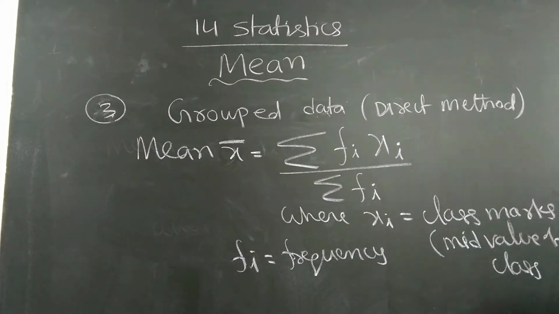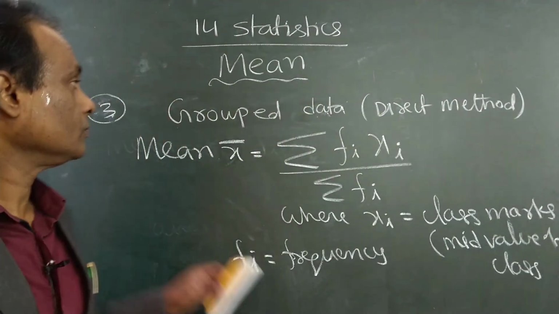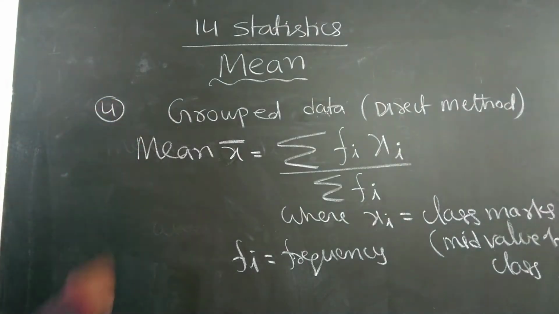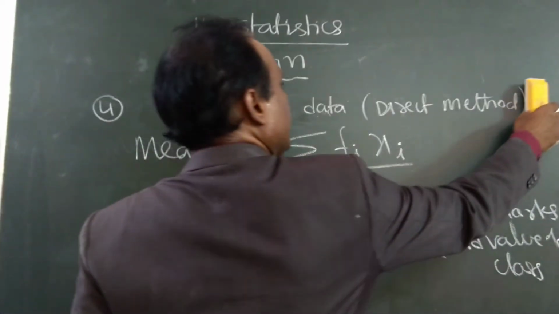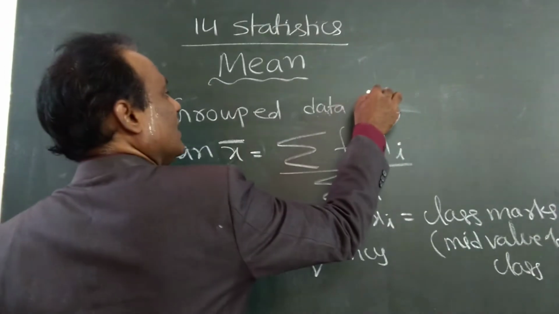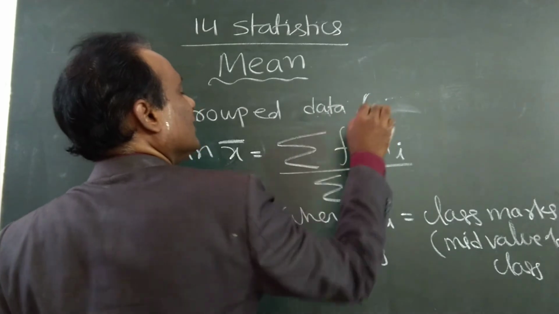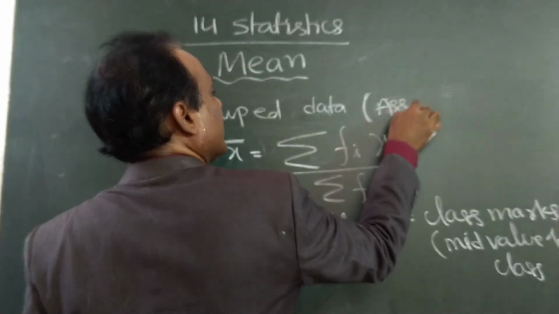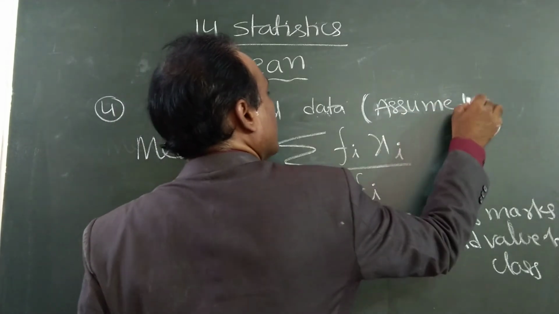Fourth number. Here also I am giving the formula for mean, but this is called the deviation method, the assumed mean method. Write down, assumed mean method.